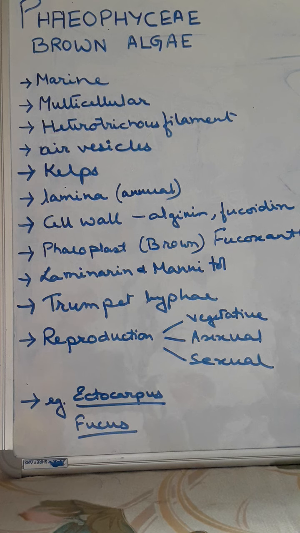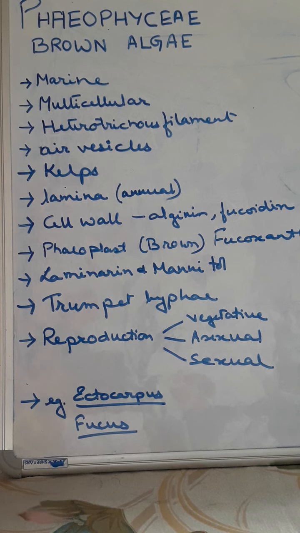Then the size may vary. It may be from 1 millimeter to 60 meters range. The larger forms are called kelps. Now here you are getting the word kelp. Kelp is used for phaeophycean algae which are larger in size. Some giant kelps are there, for example Macrocystis and Nereocystis.